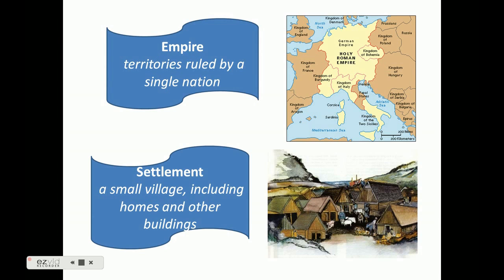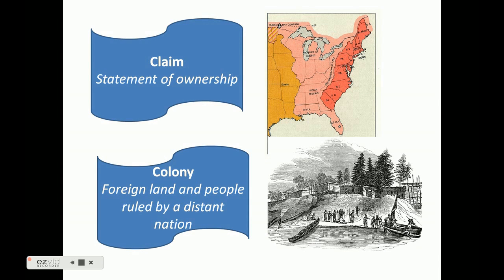So when you're looking at empire, these are territories that are ruled by a single nation. So if you go back to what you were learning last year, you learned a little bit about the Holy Roman Empire, and this map over here shows all the territories that they had that was held by a single nation. When we take a look at settlement, settlement is a small village including homes and other buildings, and to the right you see a picture showing the homes and other buildings in an area making up a settlement.